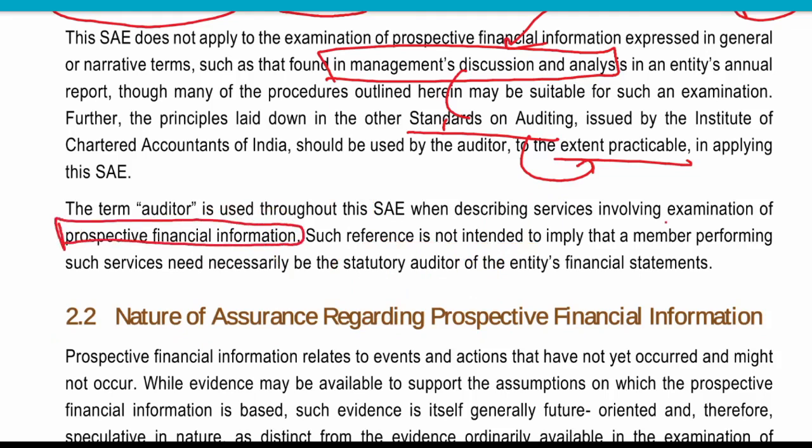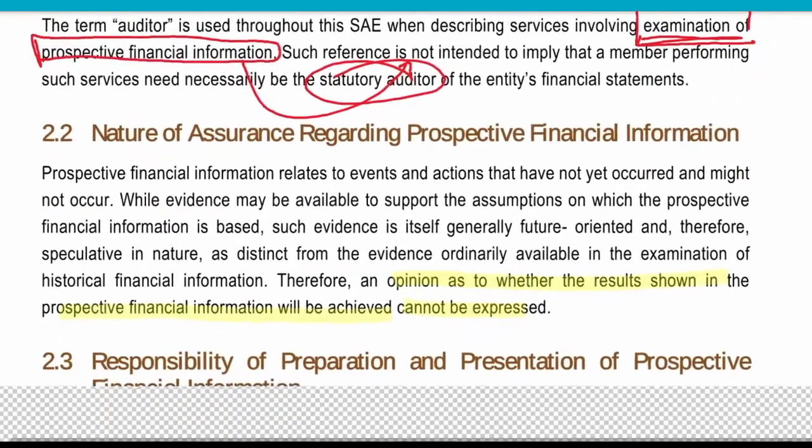I would not say assurance, because assurance is not possible on future information, right? We are not able to perform a reasonable assurance over it. We can only do the examination. So whosoever is doing the examination over prospective financial information need not be the statutory auditor of the entity.